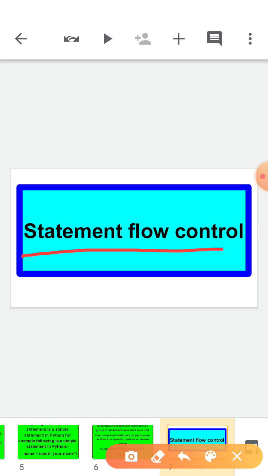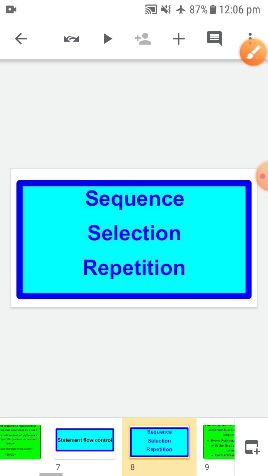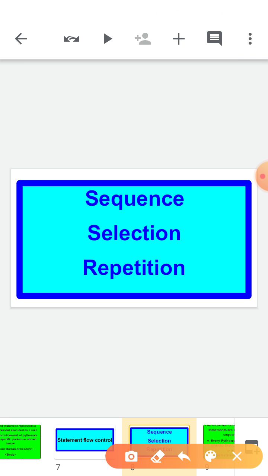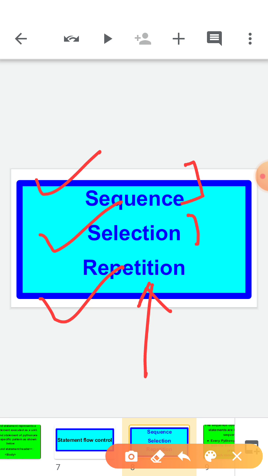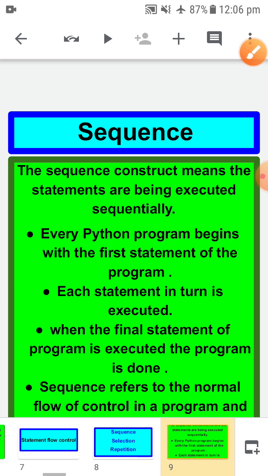Statement flow of control. We have three types of statement flow of control. First is sequence, second is selection, third is repetition. Today we are going to discuss sequence and selection. Repetition I will take in the next video. So let's start with the sequence.